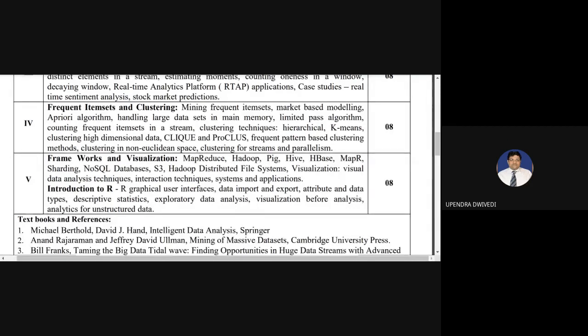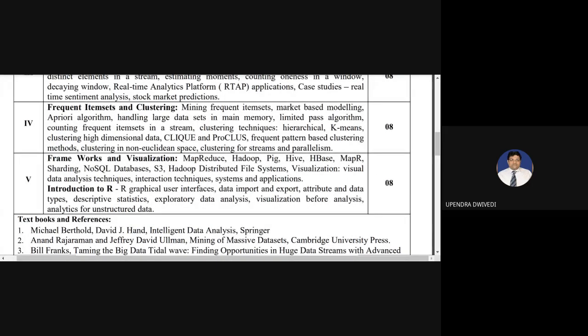We'll discuss handling large data sets in main memory. There are certain algorithms responsible for handling large data sets in main memory because there is a restriction on the memory and computing power we have at our end. On the other end, a data stream is quite large and is a continuous stream of information generated from different sources.